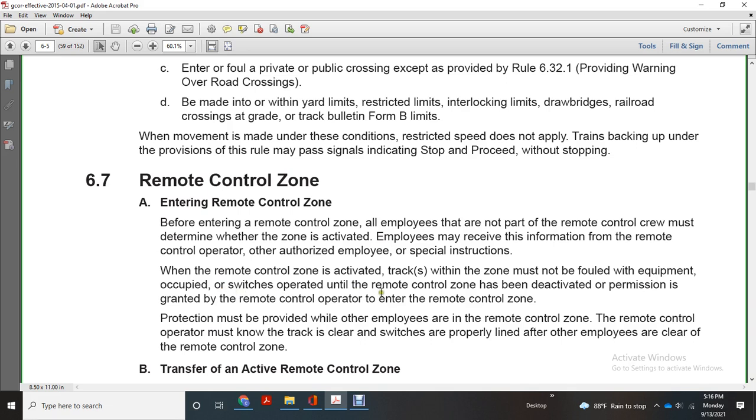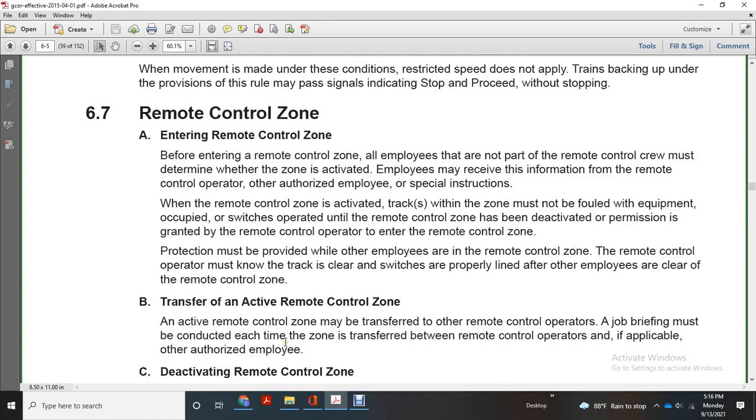A person must have the approval of the remote control operator to enter the remote control zone. Protection must be provided while the other employees are in the remote control zone. The remote control operator must know that the track is clear and the switches are properly lined after the other employees are clear of the remote control zone.